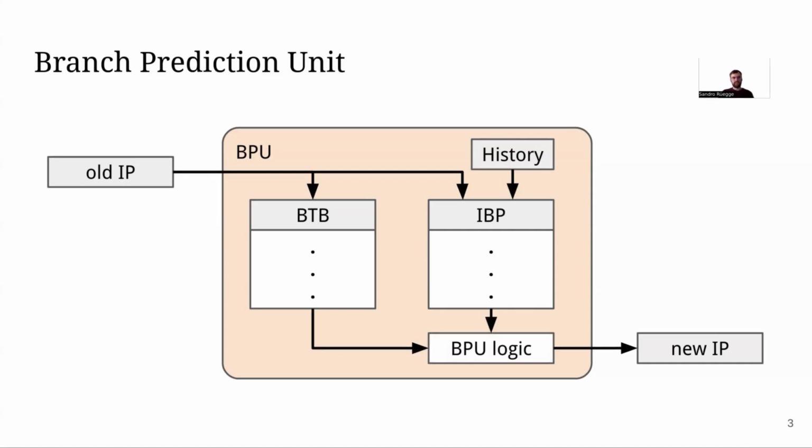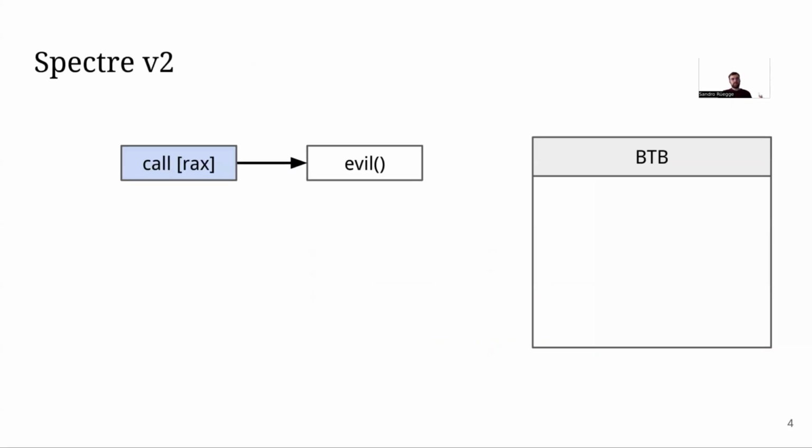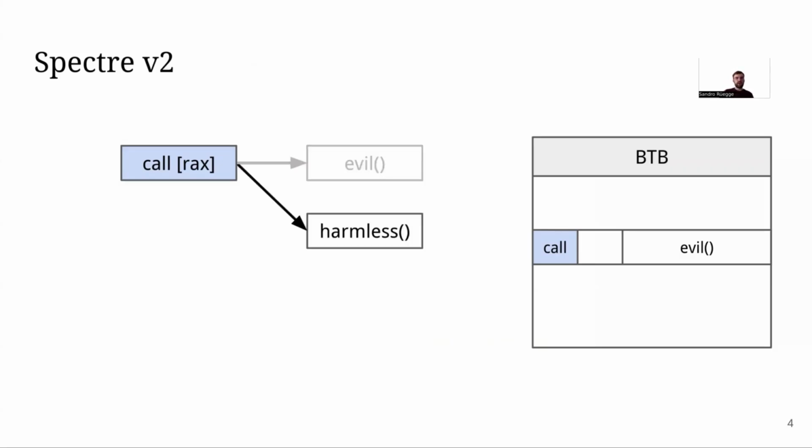So what is the issue with this? If you execute a branch to some evil target, the branch predictor will learn about this. If you then execute it to some harmless target later on, the processor will think, oh, I know where this branch should go. It will first try to execute the evil target that you executed earlier, before it realizes that this prediction was wrong. It will undo the changes and execute the harmless target. But at this point, it might have already left a trace in the microarchitecture that an attacker can exploit.